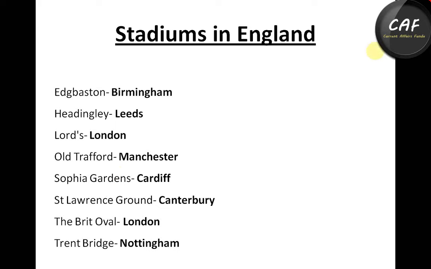England also has 7 international stadiums. The first one is Edgbaston, which is in Birmingham, and the second one is Headingley, which is in Leeds.